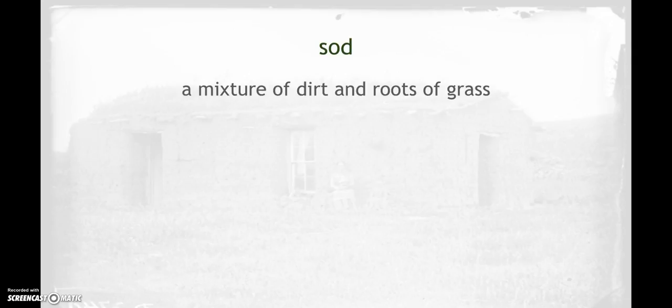But back in pioneer times, sod was something very different. It was actually a building material. This house that we're looking at is actually built out of dirt and grass and mud. And the reason for that is the fact that when you don't have a lot of wood in the Great Plains, there were not a lot of trees. This was the building material they had. So they built these houses made out of dirt and grass and mud.